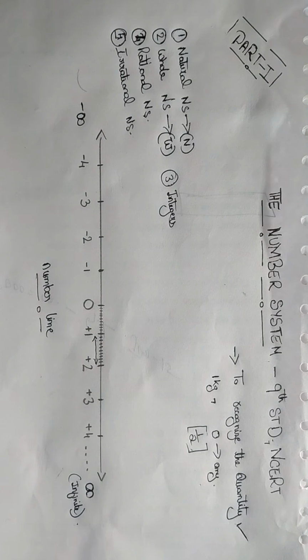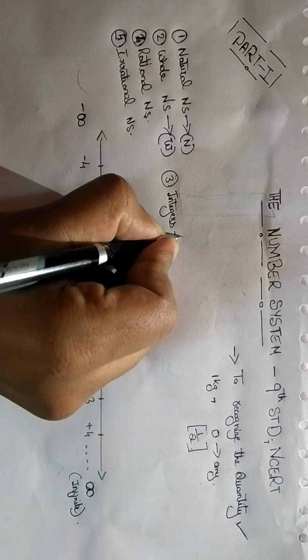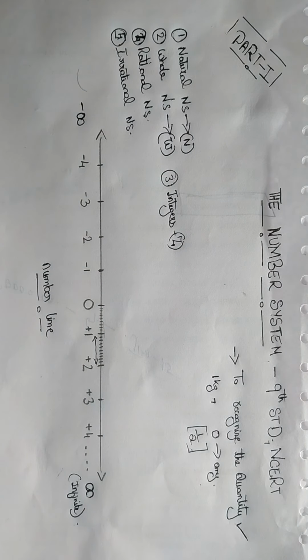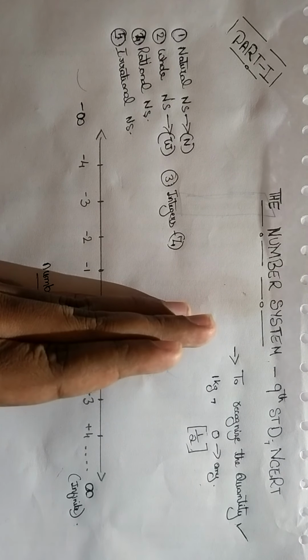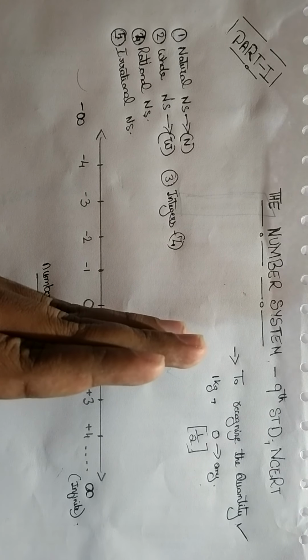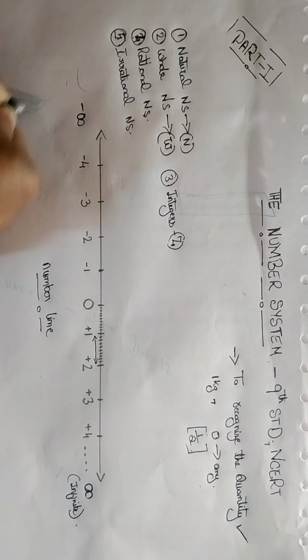Integers, represented by Z. Take this as 4, take this as 5. This is the integers. See, what integers are: we came back till 0, then we came back again. For integers, we will now go back till negative infinity, till here.